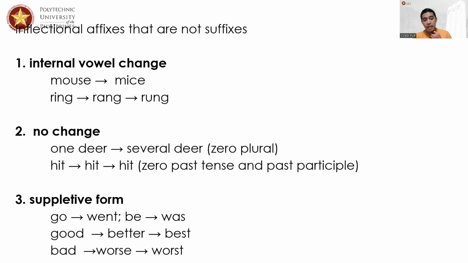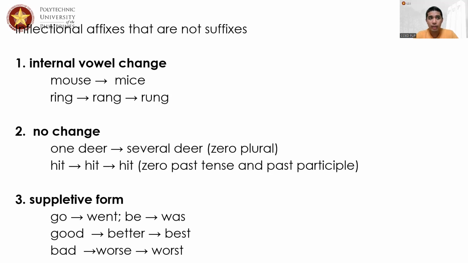We also have suppletive form. When we say suppletive form, there is a change simply because the degree of its meaning changes as well. So when we say go, it's in the present tense. When we say went, it is now in the past form. When we say be, that is in the present tense. When we say was, it's actually in the past form.